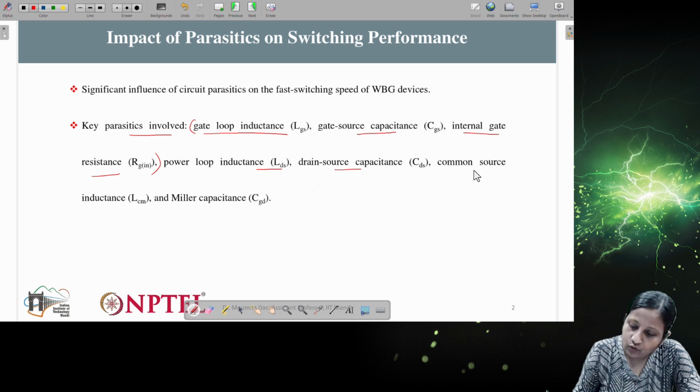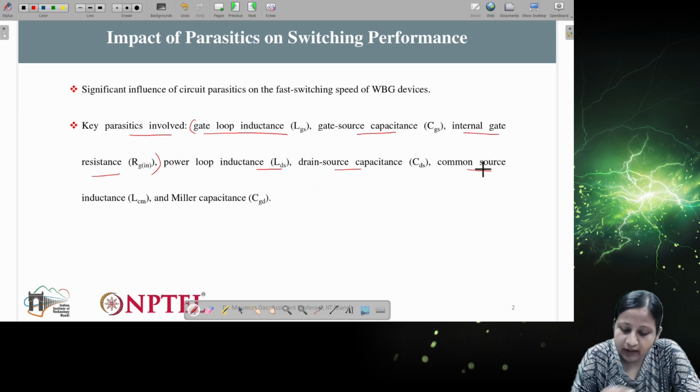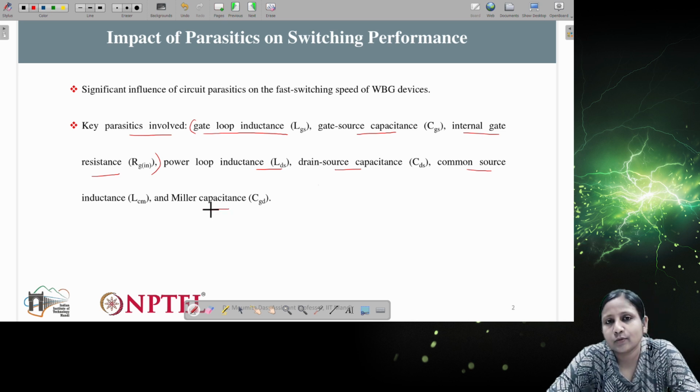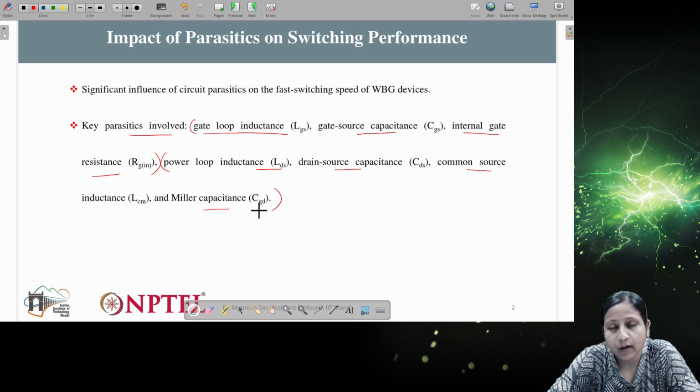And then common source inductance. This is another inductance which also comes in the circuit path. And then Miller capacitance, which is generally connected between gate and drain. It is not externally connected, it is part of the switch. So this will be related to the power loop.